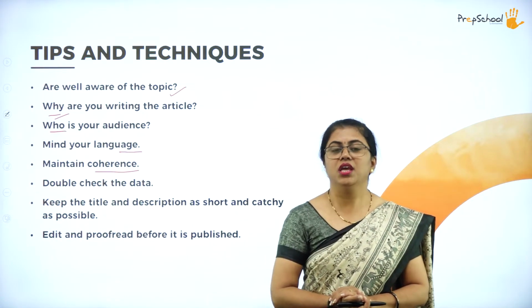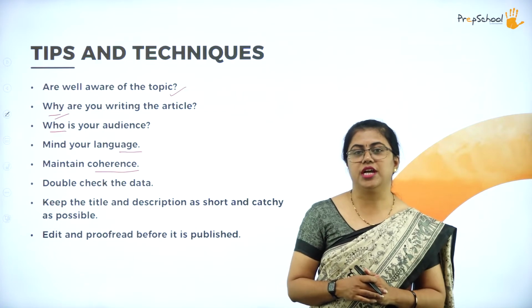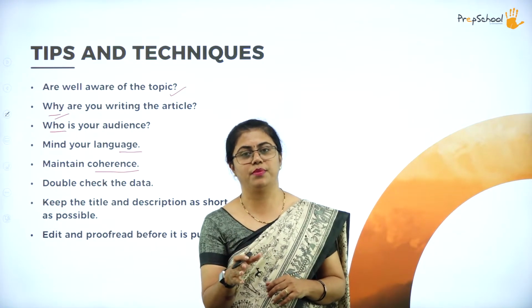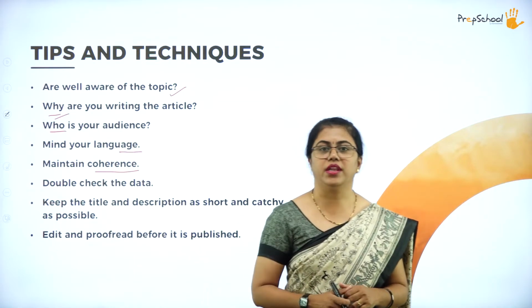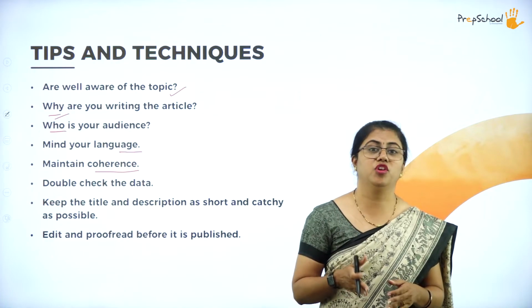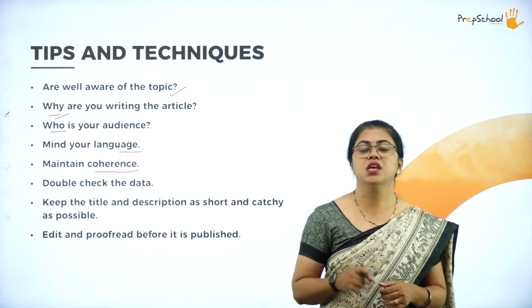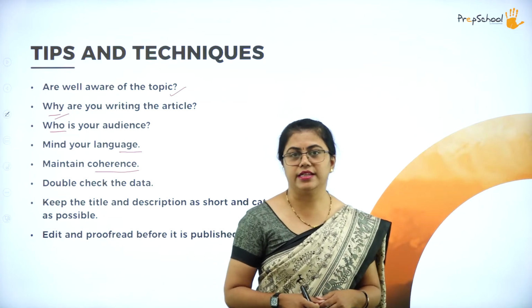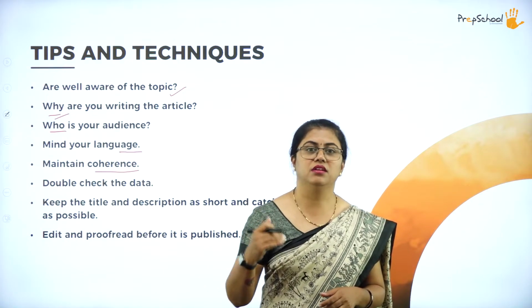be noted. Okay, if you read a few novels of Charles Dickens, you can understand that there is a lot of coherence. Okay, I'm just giving you an example. There are many more authors who are very good at writing. Okay, I'm just taking you to novels only because I wanted to give you an example of what is coherence. Okay, so you can read A Christmas Carol or Oliver Twist or anything like that. Okay, so there you can see the coherence.